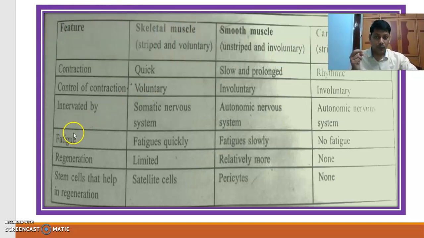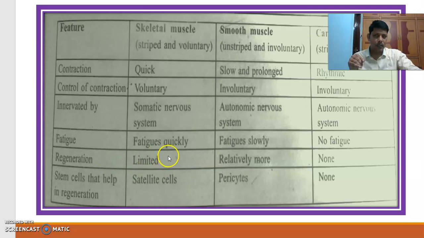Okay, next one, fatigue. It fatigues quickly. Here it fatigues slowly. Here no fatigue. Fatigue means tiredness. This muscle can contract quickly, and it undergoes fatigue quickly. For example, if you run for 10 minutes without stopping, you get pains. This muscle can quickly undergo fatigue. Here it fatigues very slowly, and here no fatigue.